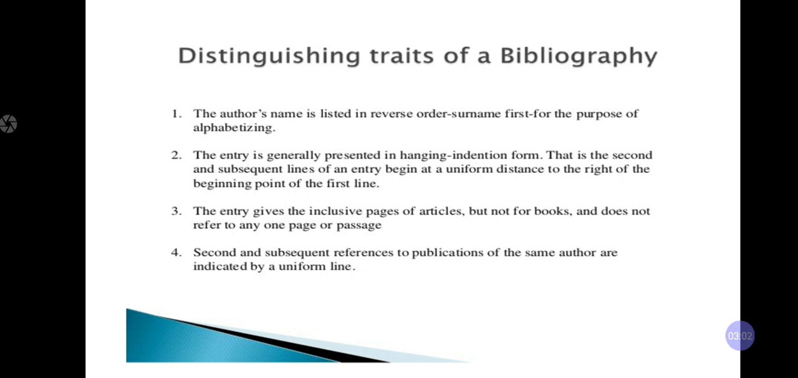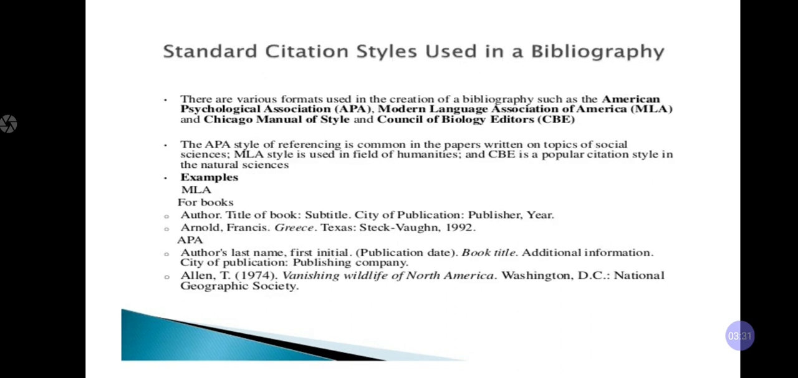The third one: the entry gives the inclusive pages of articles but not for books, and does not refer to any one page or a passage. The last one: second and subsequent references to publications of the same author are indicated by a uniform line. This is the last trait.